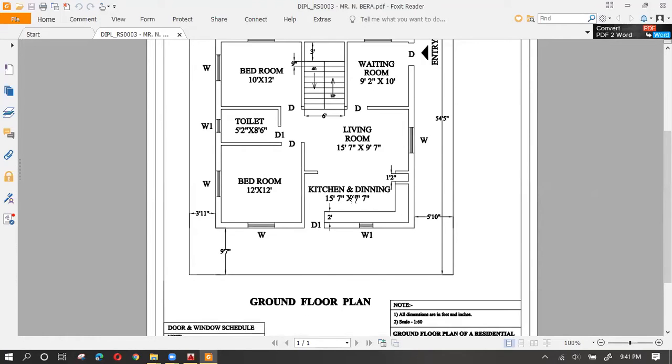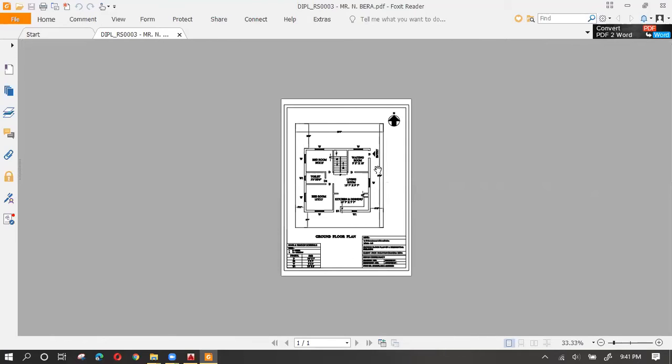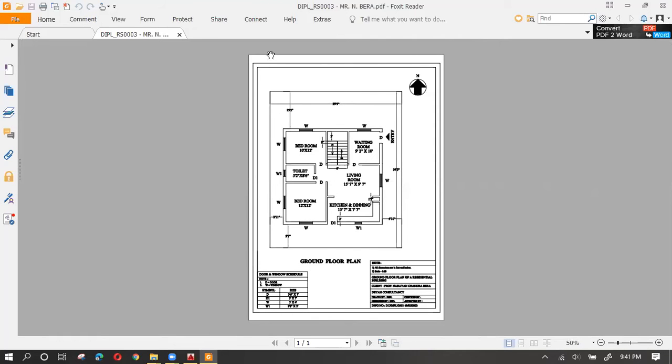For example, I prefer that if a plan is being printed on an A4 sheet, where this side is 210 millimeter and this side is 297 millimeter, the text height, the height of a single font, is 2.5 millimeter.